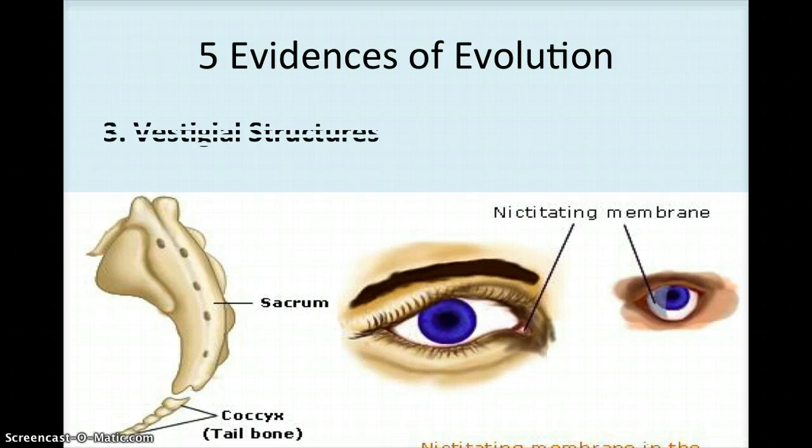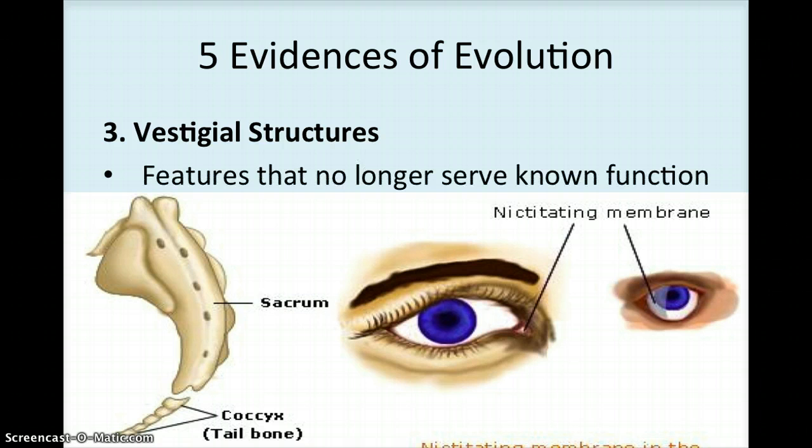The third evidence of evolution is vestigial structures. Vestigial structures are structures or features that no longer serve any function that we know of. Humans actually have a tailbone. We do not need a tail, and we do not have a tail, but we have a tailbone. At some point in time, we might have used this, or it might have served a purpose, but at this point in time, it doesn't.